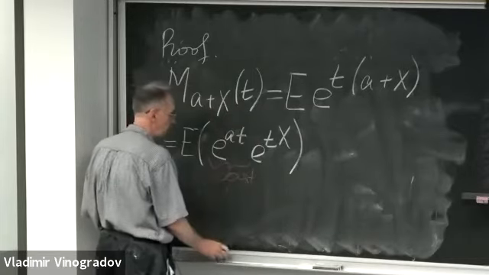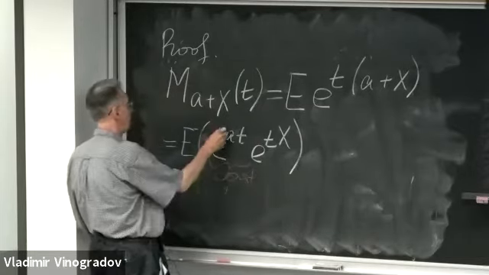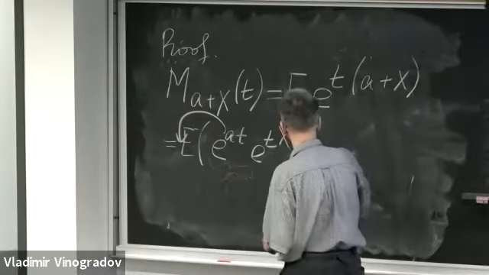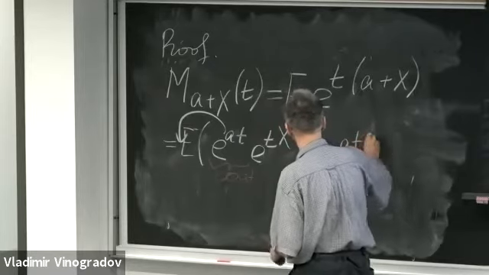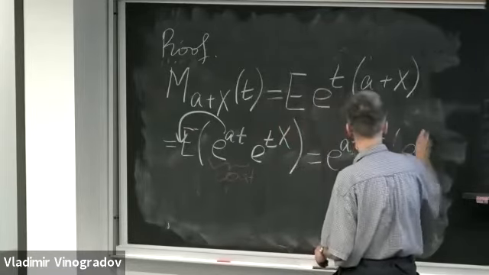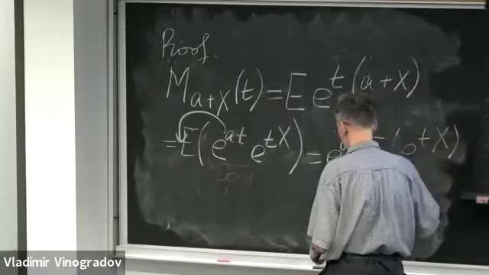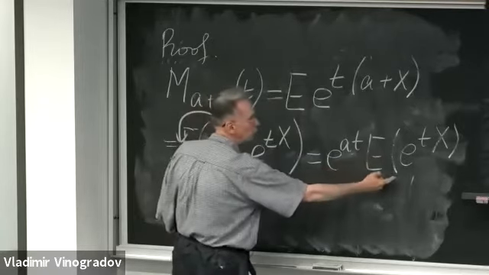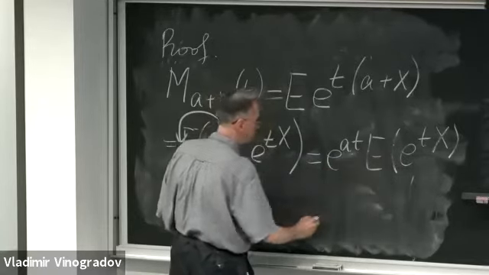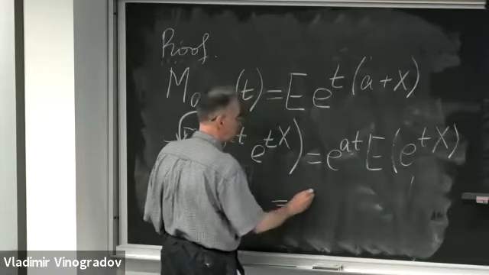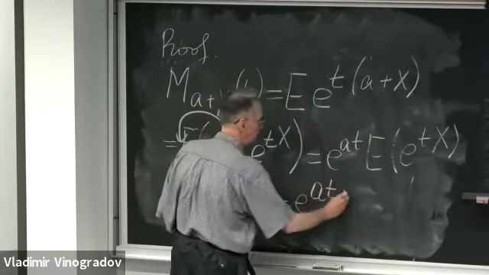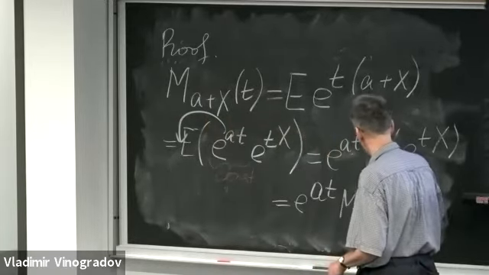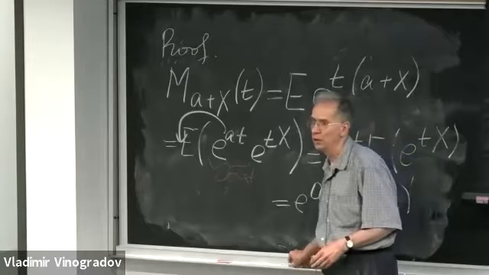So for each fixed t, it's a constant. Therefore, it can be pulled outside the expectation sign. Hence, it's equal to e to the at times the expectation of e to the tX. And since this is the moment generating function of the original random variable X, we obtain that it's e to the at times M sub capital X evaluated at point t, which ends the story.